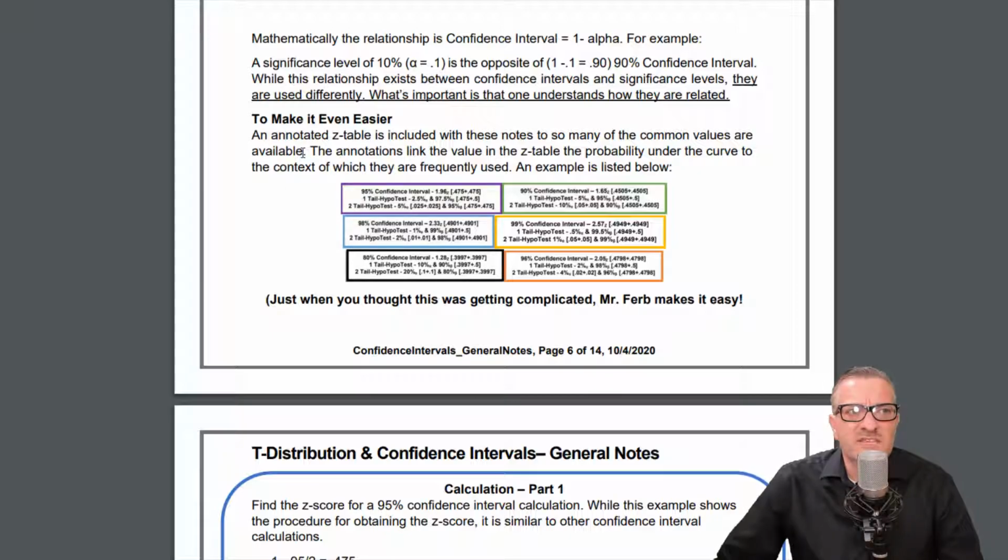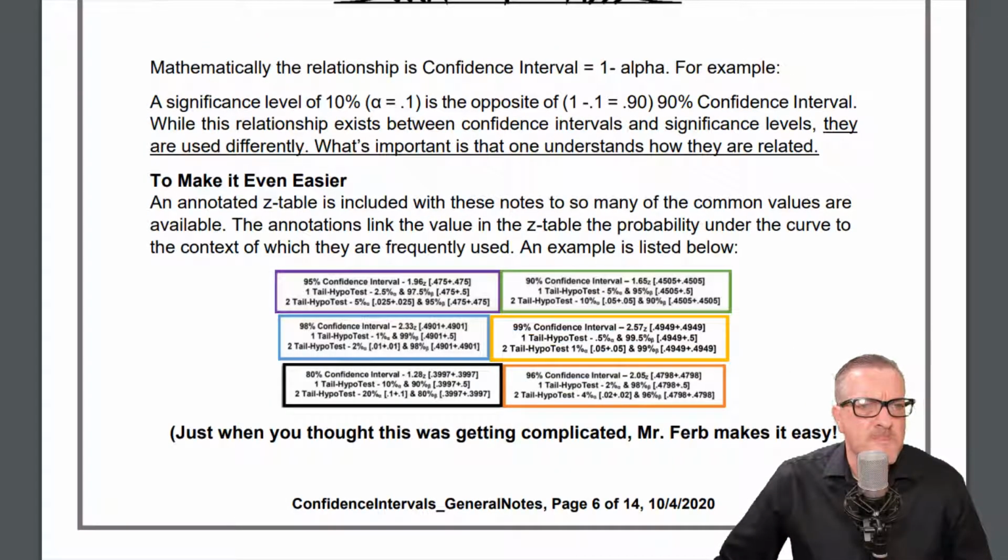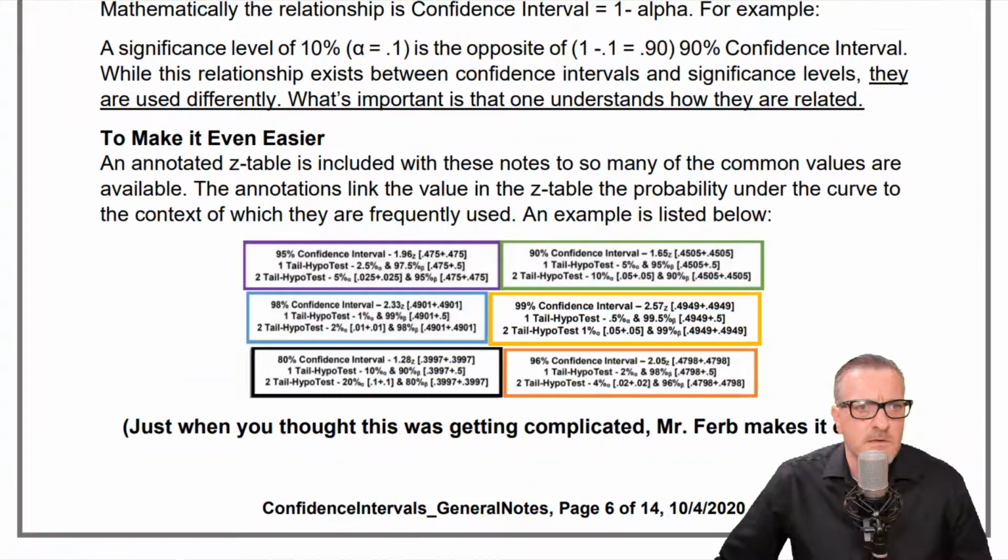Okay, to make it even easier, an annotated z-table is included with these notes too, so many of the common values are available. The annotations link the value to the z-table probability under the curve to the context in which they are frequently used in examples listed below. I'm going to zoom in, but I will show you how this works.